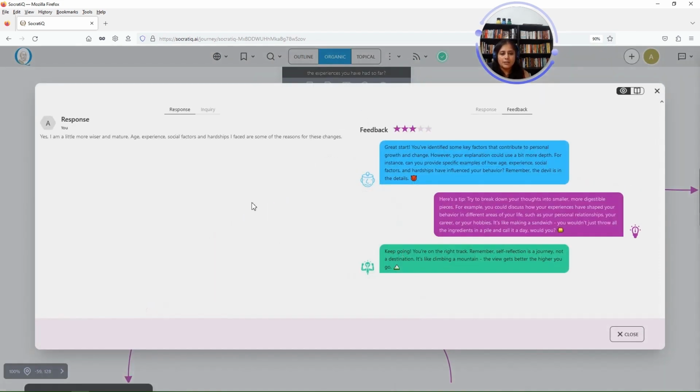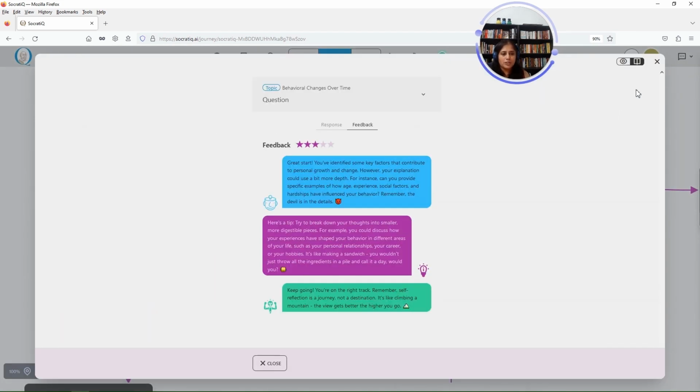Let's view this feedback. I'm going to change the view mode here. And so this is the feedback that Socratic has generated. Socratic has given me 3 out of 5 stars. And here Socratic tells, whenever you enter a response, Socratic tells you the good things that you've done and what more you can do, how you can improve, and what are the steps you can take to add a deeper response and a little bit of encouragement in the end. I'm going to close this one.